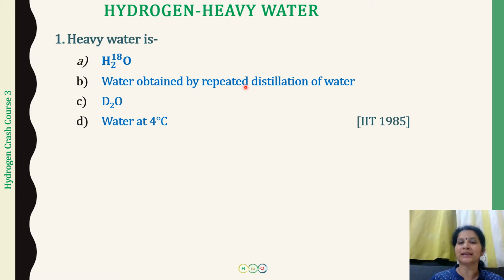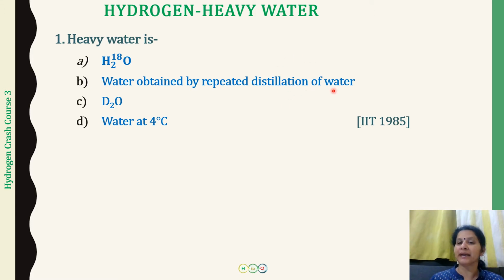But when we do a distillation, the boiling points are not much different. So if we do a repeated distillation continuously, slowly and steadily the proportion of D2O in the leftover water is going to be more as compared to that of ordinary water.